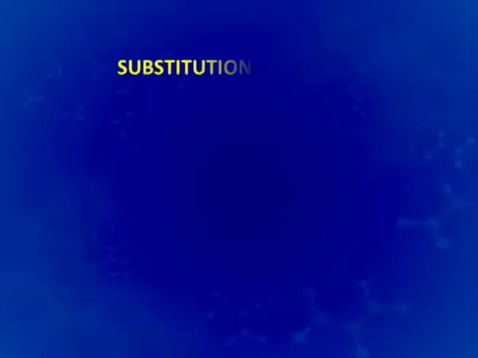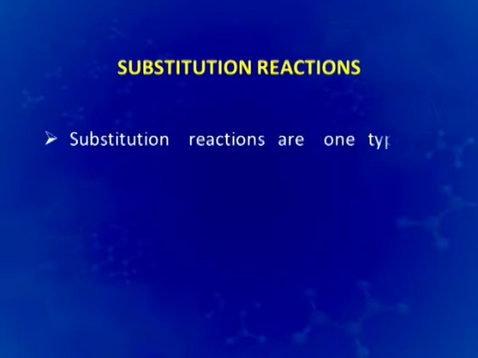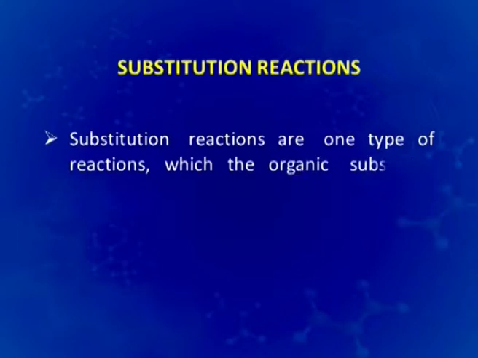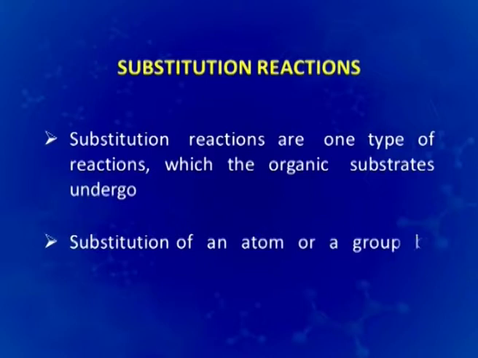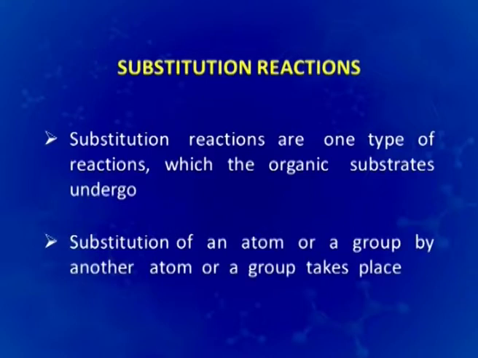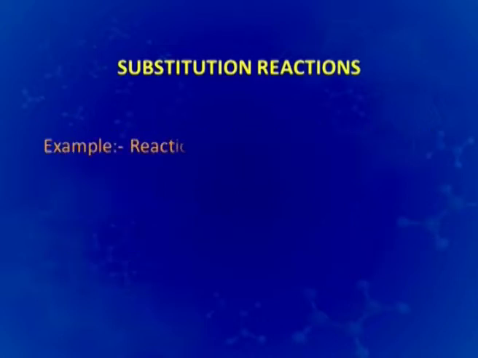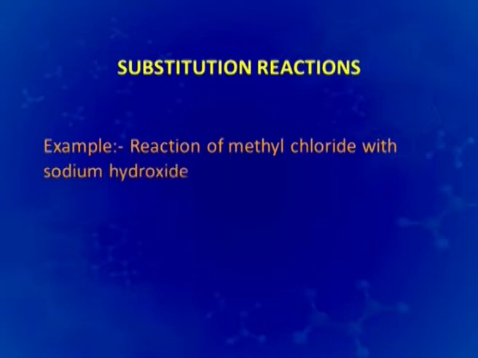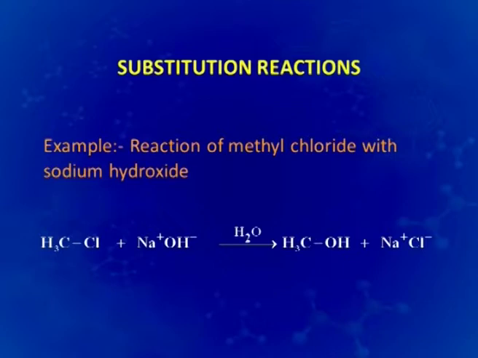The first type of organic reactions are called substitution reactions. Substitution reactions are one type of reactions which the organic substrates undergo, and as the name suggests, here the substitution of an atom or a group by another atom or a group takes place. For example, reaction of methyl chloride with sodium hydroxide. Here the chloro group of the methyl chloride gets substituted by the hydroxy group,